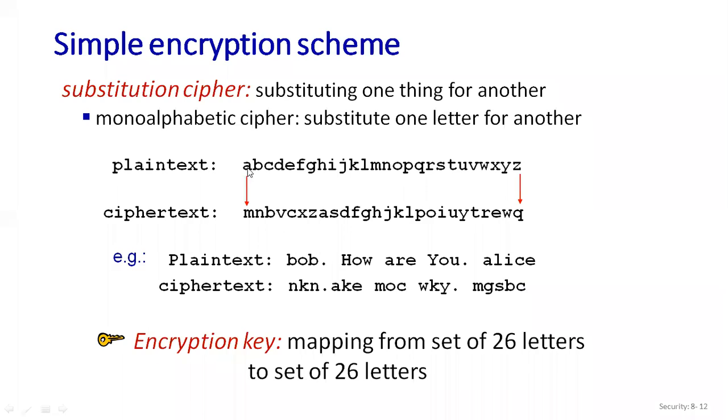We can map all 26 letters to another set of 26 letters, where my plain text is converted to ciphertext using this encryption key. You don't need to remember this. Just write it down and convert anything, but don't repeat the letters. That is known as a substitution cipher.